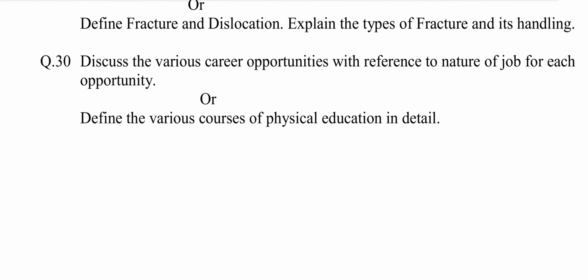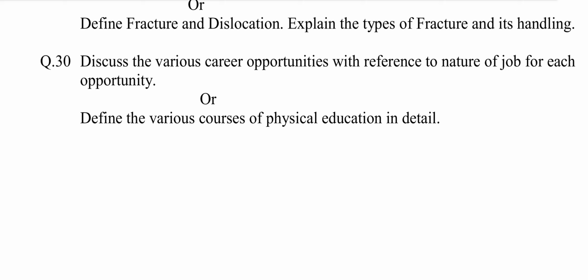Or, define fracture and dislocation. Explain the types of fracture and its handling. This question is selected from chapter number 10, Common Sports Injuries and Rehabilitation. The answer may be: fracture, when a bone breaks or cracks, is known as fracture. Dislocation. A dislocation is an injury to a joint, a place where 2 or more of your bones come together, in which the ends of your bones are forced from their normal positions.